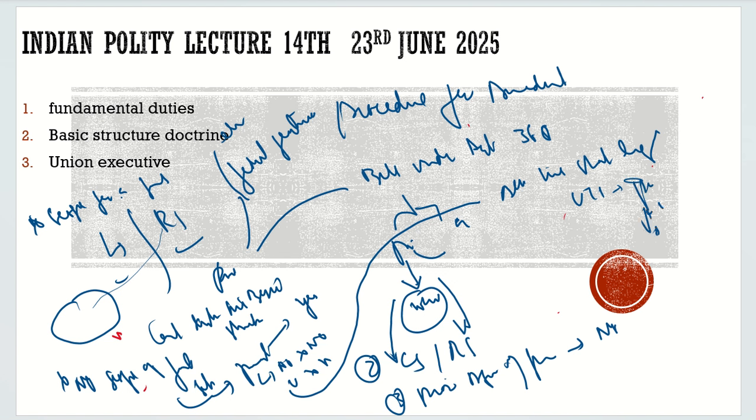It will be sent to them, and 50% of them should pass this bill by simple majority. Once 50% of the state legislative assemblies pass this bill by simple majority, it will be sent to the president, and the president has to give assent, and then this amendment is complete. So this is how the constitution is amended.